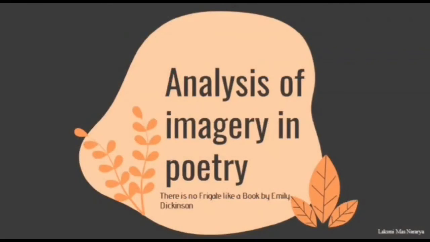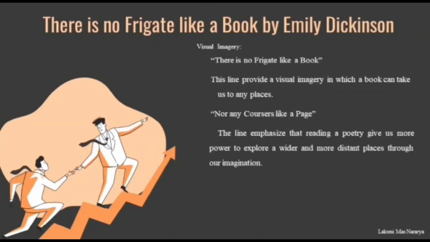The poetry entitled There is no frigate like a book contains visual imageries. The first one, there is no frigate like a book. This line provides a visual imagery in which a book can take us to any places like countries, villages, or even our imaginative places. The second one, nor any courses like a page.